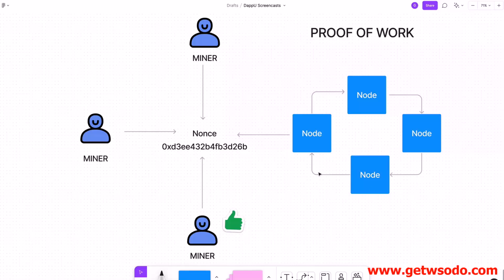Essentially, all the software is deterministic and saying, yes, we know how to prove a valid answer and who got it first. And whenever that happens, it's broadcast through all the nodes in the network. They say, yes, this miner mined a correct block. It's got valid data inside of it, and we are all going to include it into our copy of the new chain. And so that's how they achieve consensus, and that's how proof of work works, and that's how they get paid to do this.